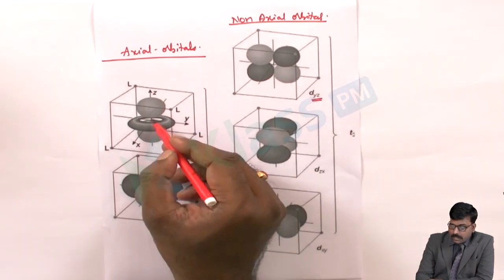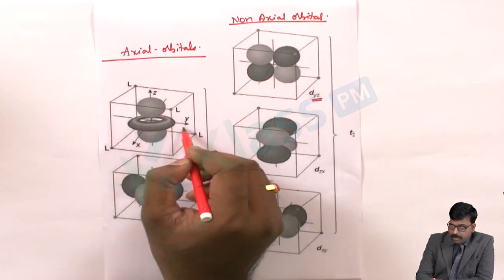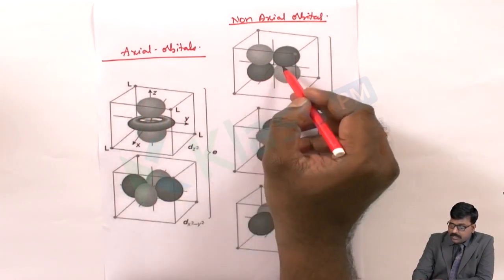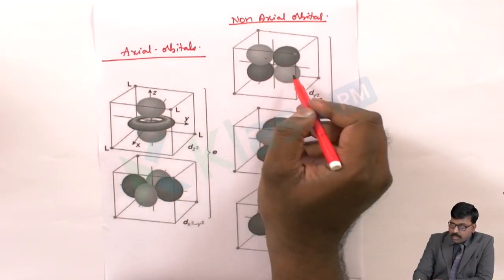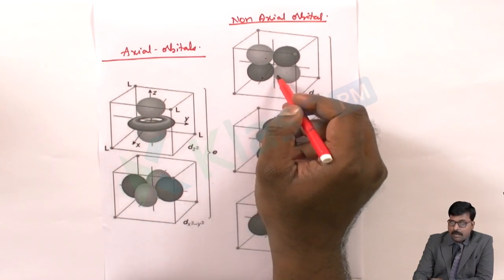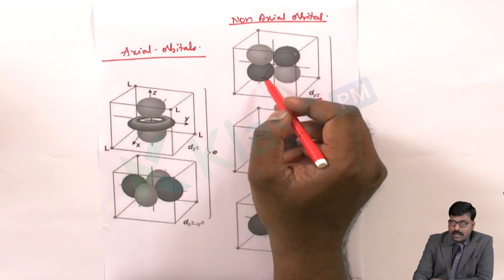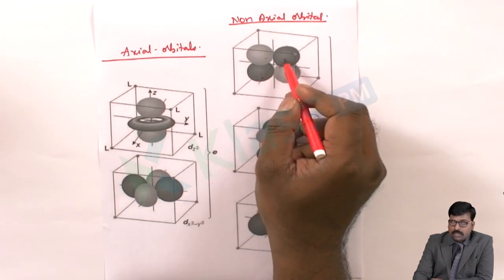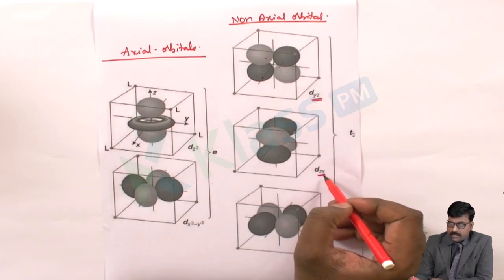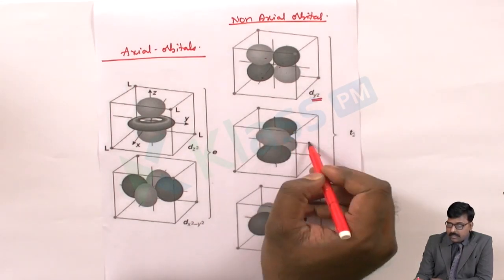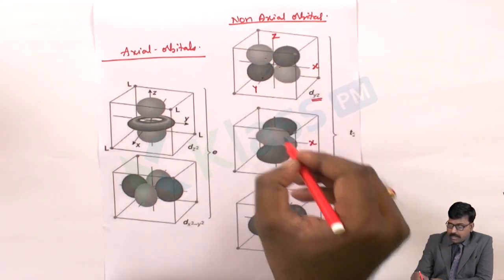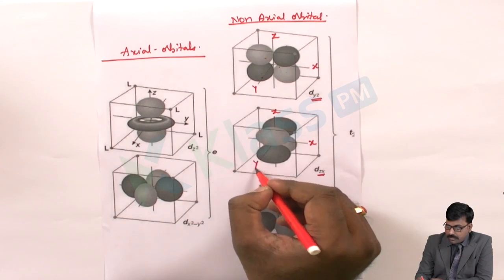You can see the x plane, the y plane and the z plane is the upper one. So on the x and y planes, these orbitals are placed. We know the structure of d orbitals is a double dumbbell structure, and the electrons are oriented in the same way. When you take dzx, this will be the z plane, this will be the x plane; this is x, this is z, this is y.